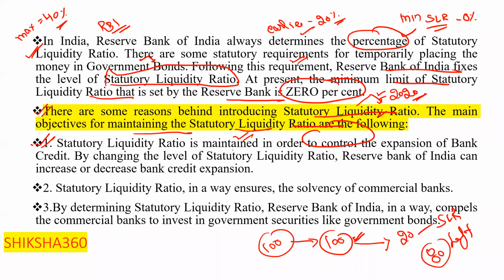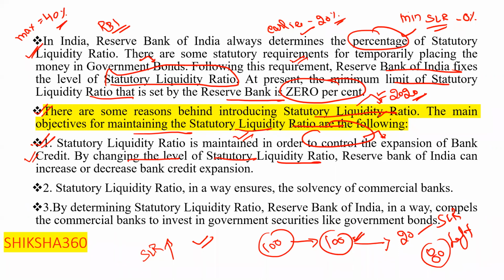So the statutory liquidity ratio is maintained in order to control the expansion of bank credit. By changing the level of the statutory liquidity ratio, the Reserve Bank of India can increase or decrease the bank credit expansion. If they decrease the value of the SLR, they will get more amount to lend. Similarly, if they increase the SLR, they have less amount left in their hands for lending.